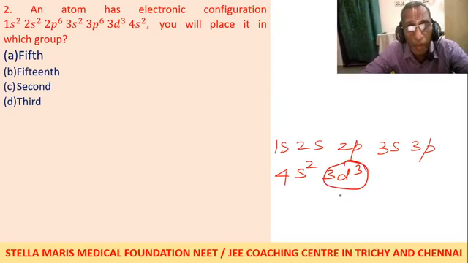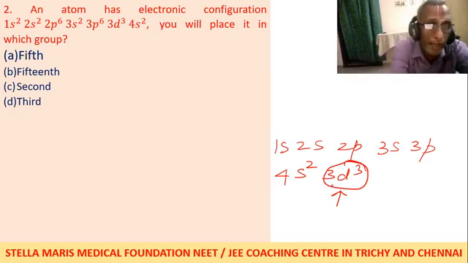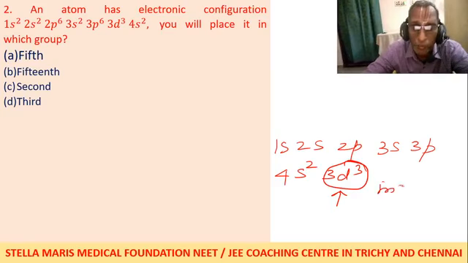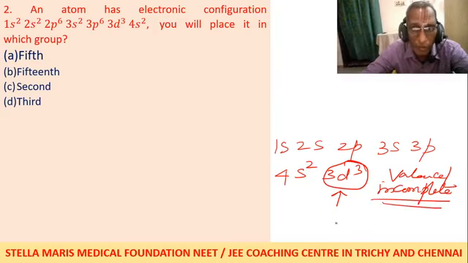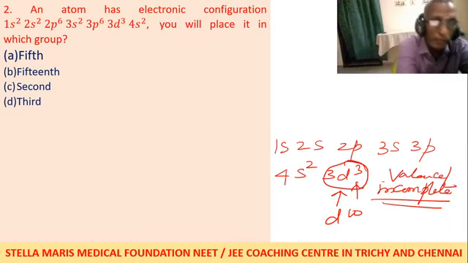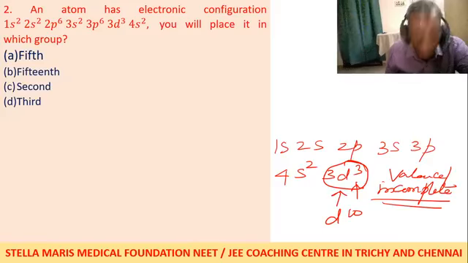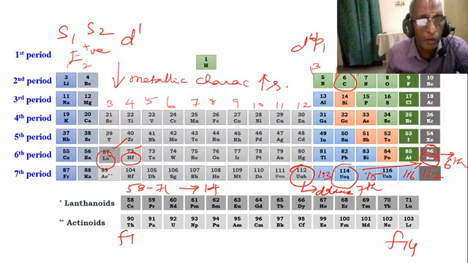So the d orbital is incomplete. So the valence shell incomplete configuration has to be seen for assessing the group. Valence shell or penultimate shell or antepenultimate shell incomplete configuration. So d maximum is 10. Here you have only d3. So 3d3 is there. Let us once again look at the family.